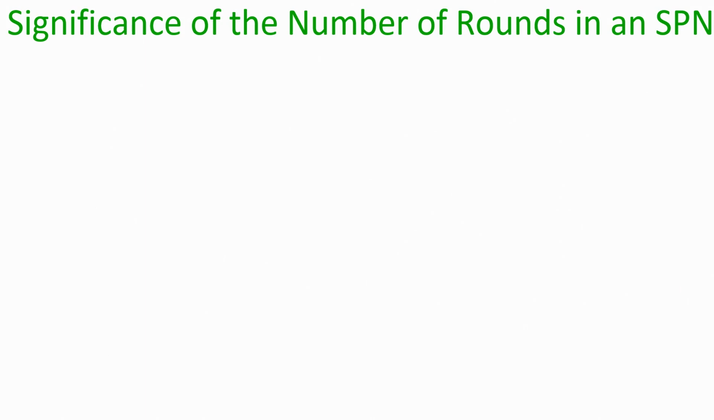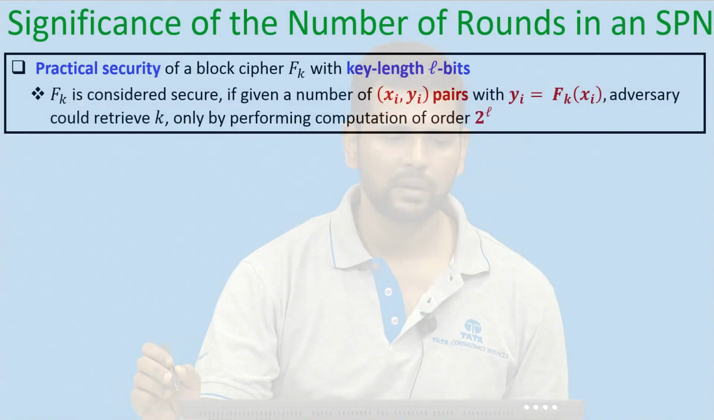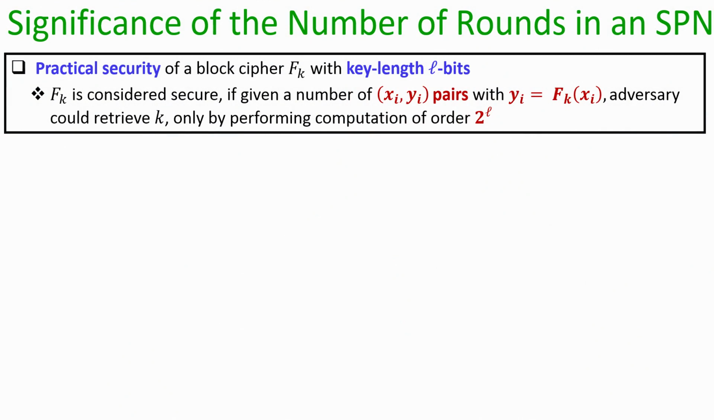It turns out that the number of rounds inside an SPN is also a very crucial feature, which determines the overall security of the keyed permutation which comes out from the SPN. To understand the significance of the number of rounds, we have to understand what exactly we mean by the security of the resultant Fk which we are constructing using the SPN. Since we are interested in a practical block cipher, we are not going to measure the security of the resultant block cipher asymptotically. Rather, we define what we mean by practical security.